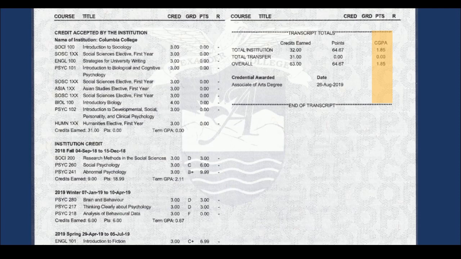Your CGPA does not include grades for courses at the preparatory level, for example, English for academic purposes. These courses are usually numbered lower than 100, for example, 099 or 098.